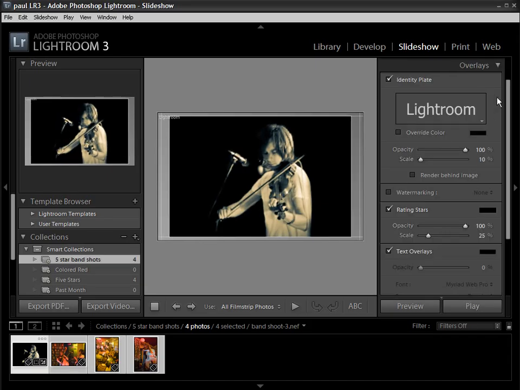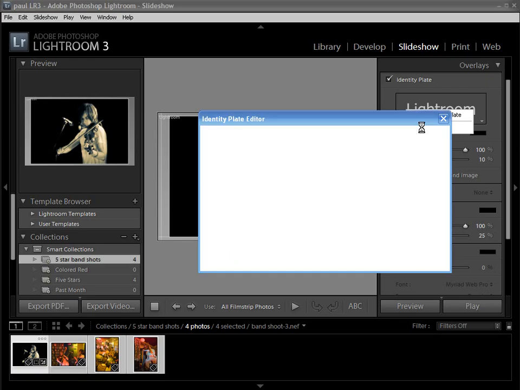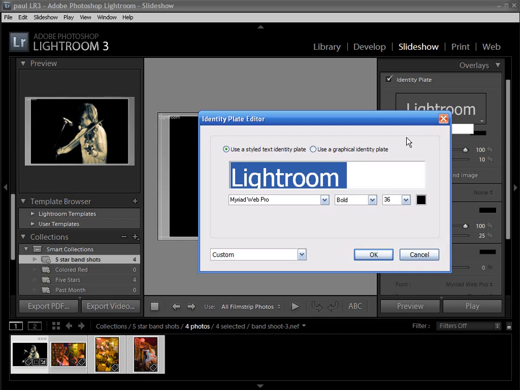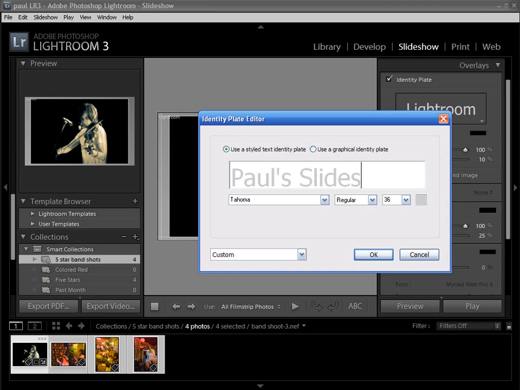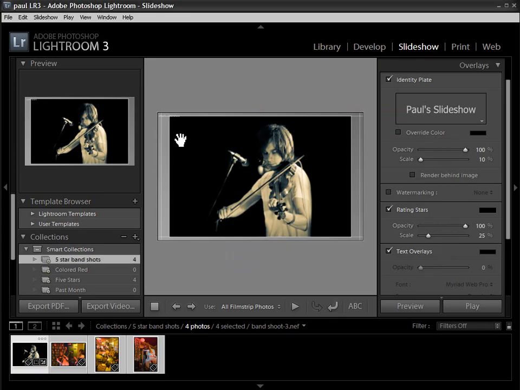On the overlays here, we can overlay an identity plate. So, for example, I can edit the text in there. At the moment we've got a standard Lightroom identity plate. So if I just click edit there, I can customize this. Say type Paul's slideshow. There we go. Obviously determine the font size and the color. Click OK, and then I can reposition that, put it in the corner of my image.